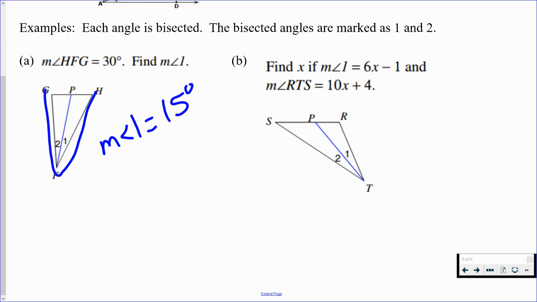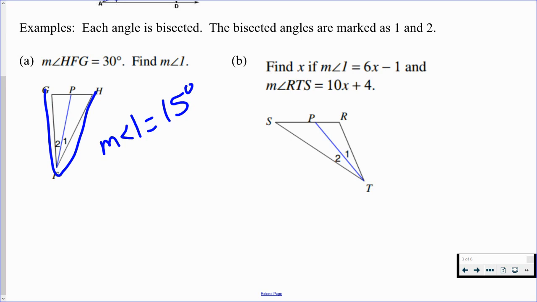Part B says find x if the measure of angle 1 is 6x minus 1 and the measure of angle RTS is 10x plus 4. Let's take a look at what we're talking about. Measure of angle 1 we know is one of the bisected angles, and that one's equal to 6x minus 1. Then they told us measure of angle RTS. If we follow that around, the vertex is at T. RTS is the larger angle, the angle that was cut in half.